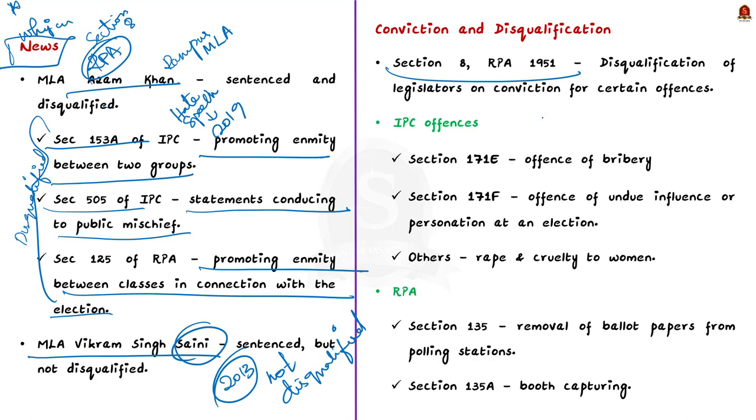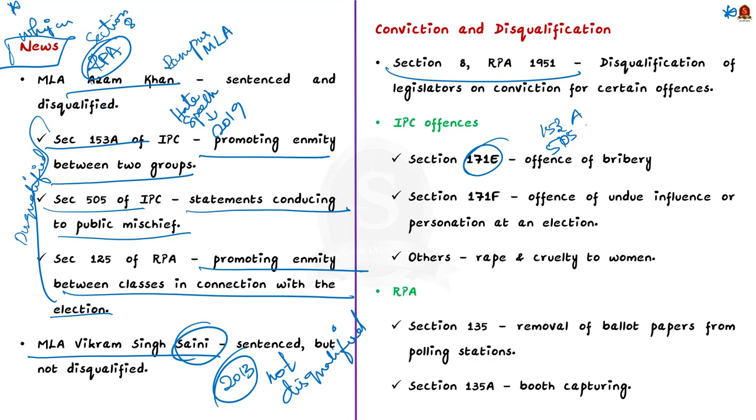Then the other sections such as section 171E, which deals with offence of bribery, then section 171F, which deals with offence of undue influence or personation at an election, and some other offences under IPC like electoral offences, offences related to rape and cruelty to women by husband have also been included.